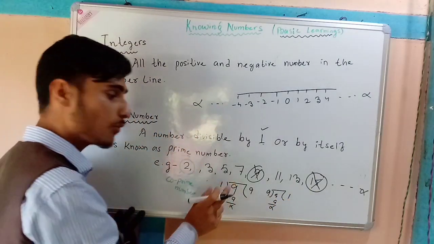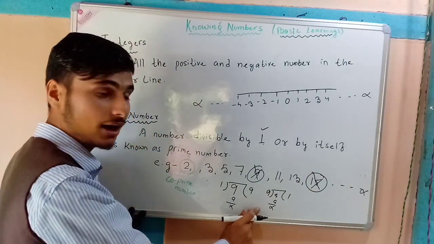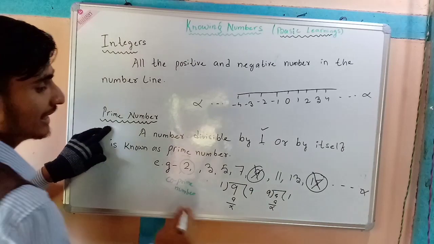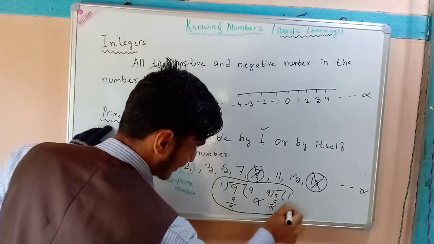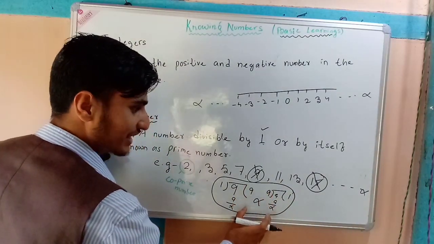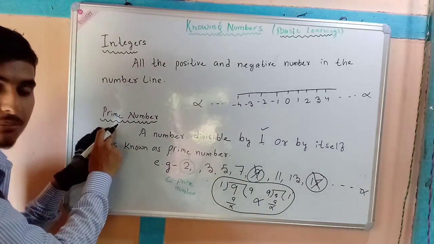So it is divisible by 1 and also by itself. Now, to be a prime number, it should have only these 2 properties. More than these properties is not a prime number.